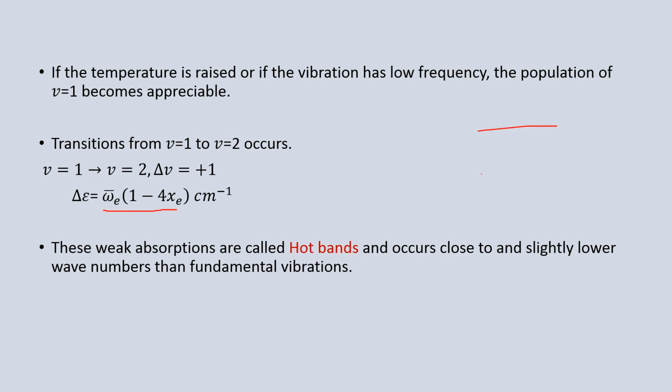That means it is just next to the fundamental absorption. So if ω̄e is the fundamental absorption, behind this you can get a hot band. We call it a hot band because these bands occur at high temperatures, but generally the molecule may not exist at that high temperature.